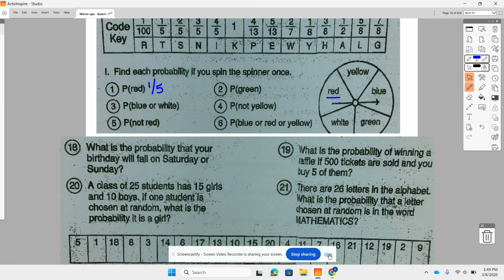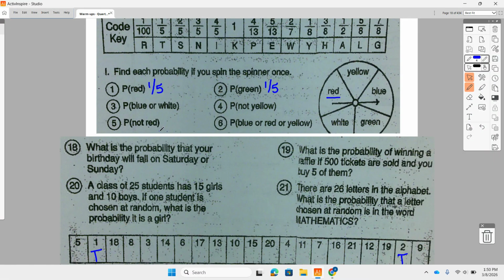Okay, now you will have to reuse letters. So 1/5 is T, so we're going to put that for 1. But again, don't cross it out because you'll have to use it more than one time. For example, green is also a 1 out of 5 chance. So number 2 is also T.